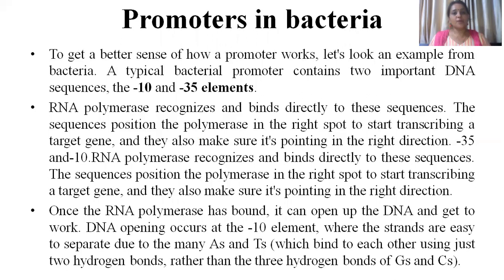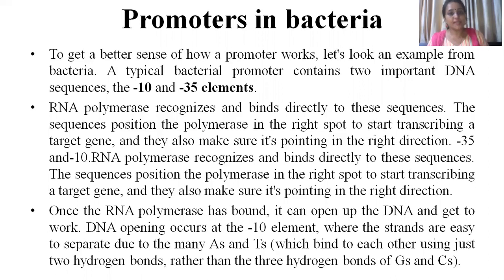Now, the second important feature in transcription is the promoters in bacteria. These promoters are also known as recognition sequences or recognition sites. Two promoters are there in bacteria, known as the -35 sequence and the -10 sequence. Now, why am I using the words -35 and -10? The site where transcription is going to occur is given a positive number.